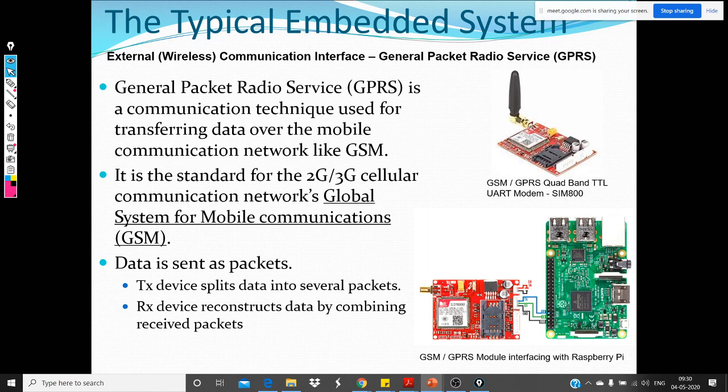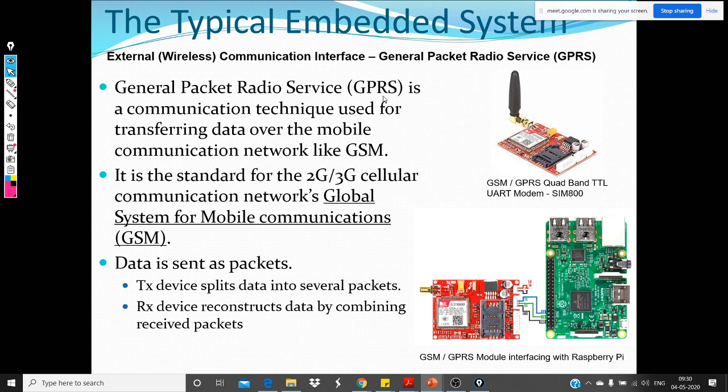Okay. Next, we come to General Packet Radio Service, the GPRS. So what is GPRS? GPRS is a communication technique used for transferring data over mobile communication networks like GSM.